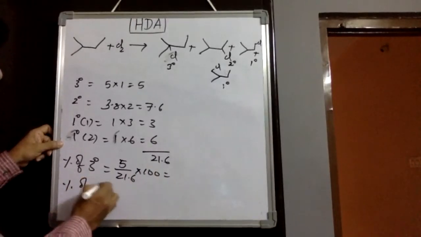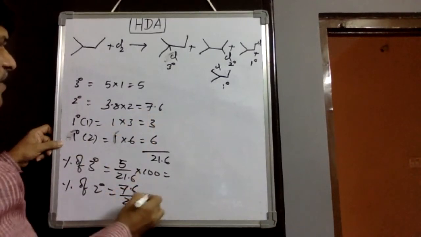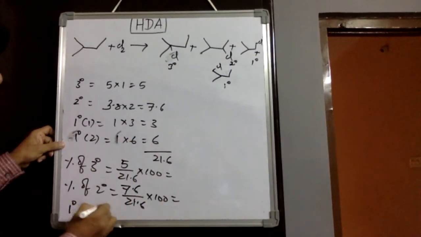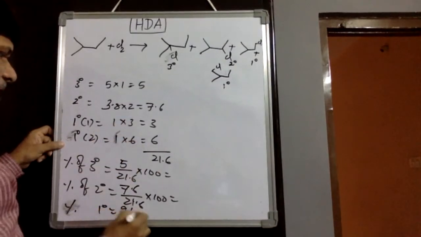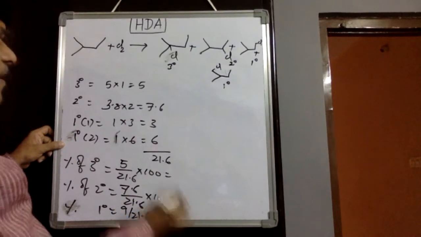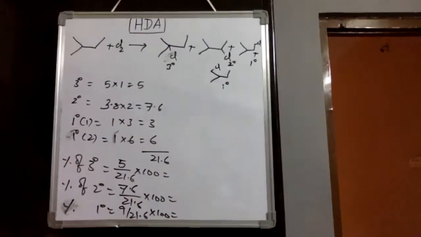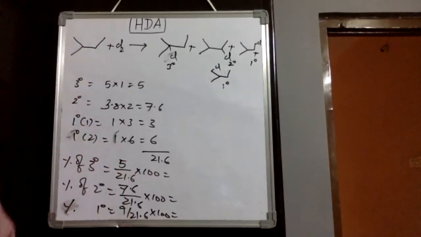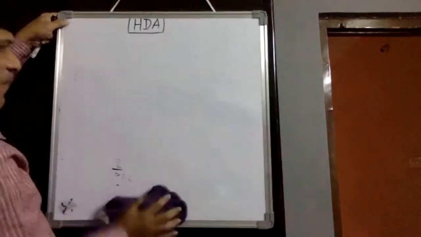Percentage yield of secondary, that secondary we would take it as 7.6 upon 21.6 into 100. You get percentage yield of product. Primary, total primary when we take, we would get 9 by 21.6 into 100. In this, first type and second type means 3 by 21.6 and 6 by 21.6. Depending on the selectivity of hydrogen, the product value changes. That is how halogen derivatives of alkane, monohalogen derivatives, we will get by using this model.